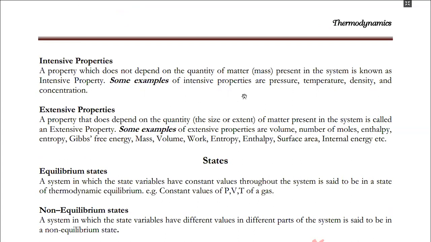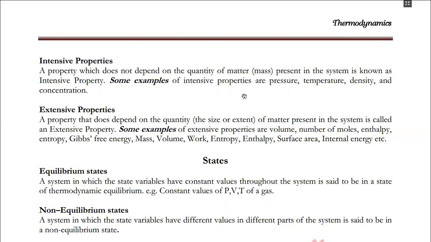That means it doesn't depend on the mass of the matter present in the system. For example, temperature, pressure, density, and concentration.